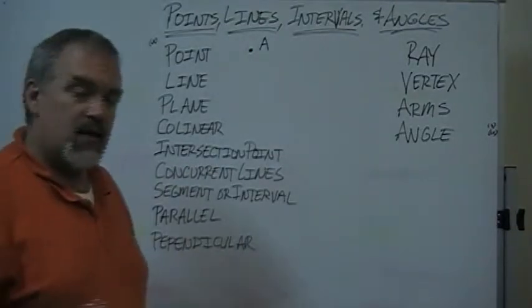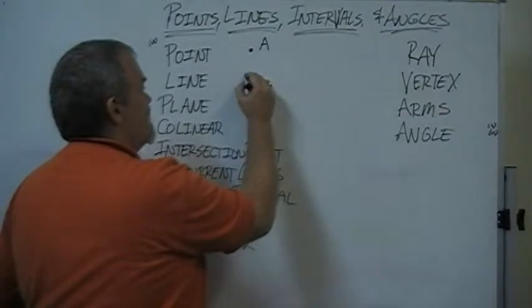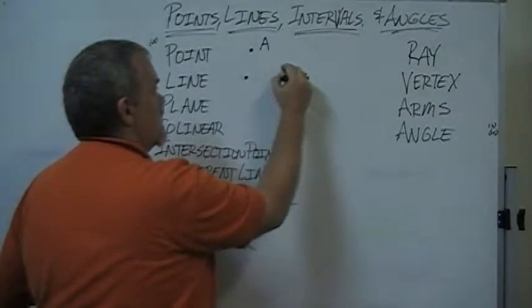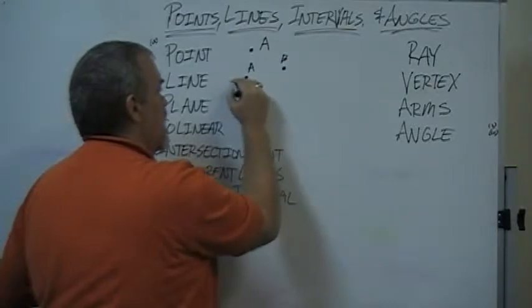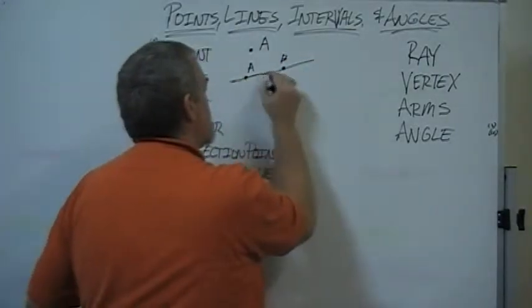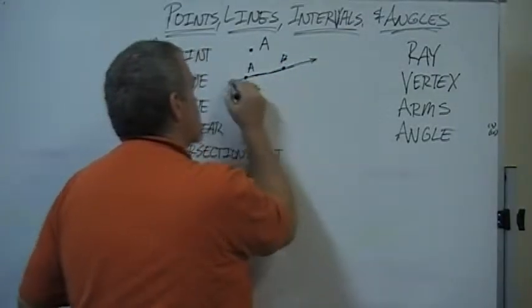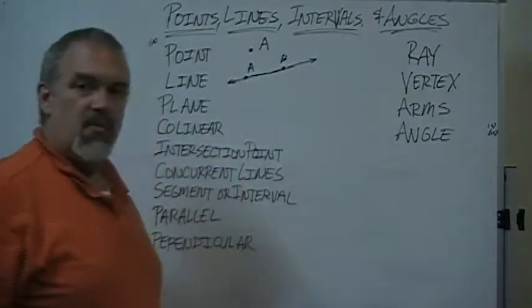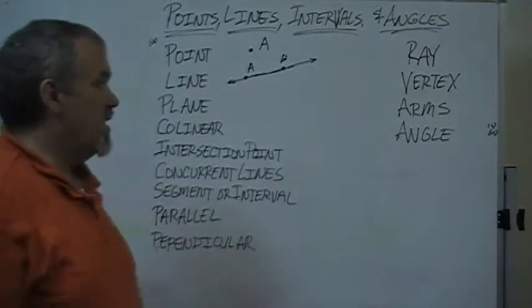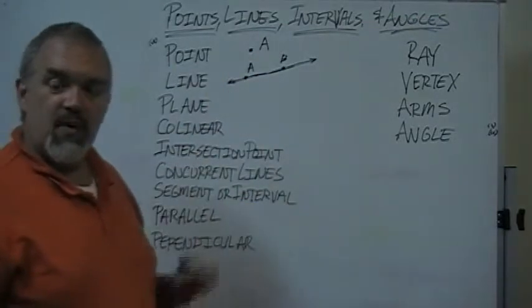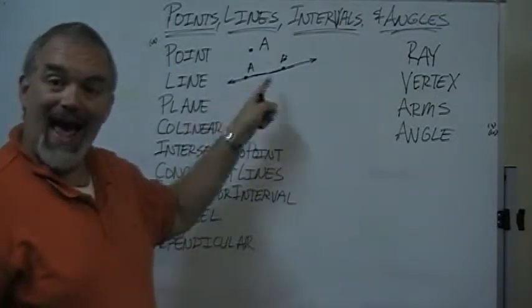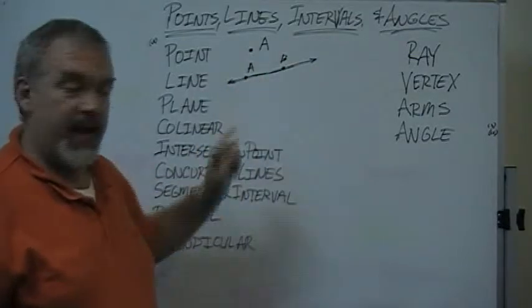A line is defined by at least 2 points. Let's say those 2 points are A and B. A line goes through the points, pretend that's straight, and it goes on infinitely in both directions. We name it with 2 points, and we could refer to that as line AB or line BA.